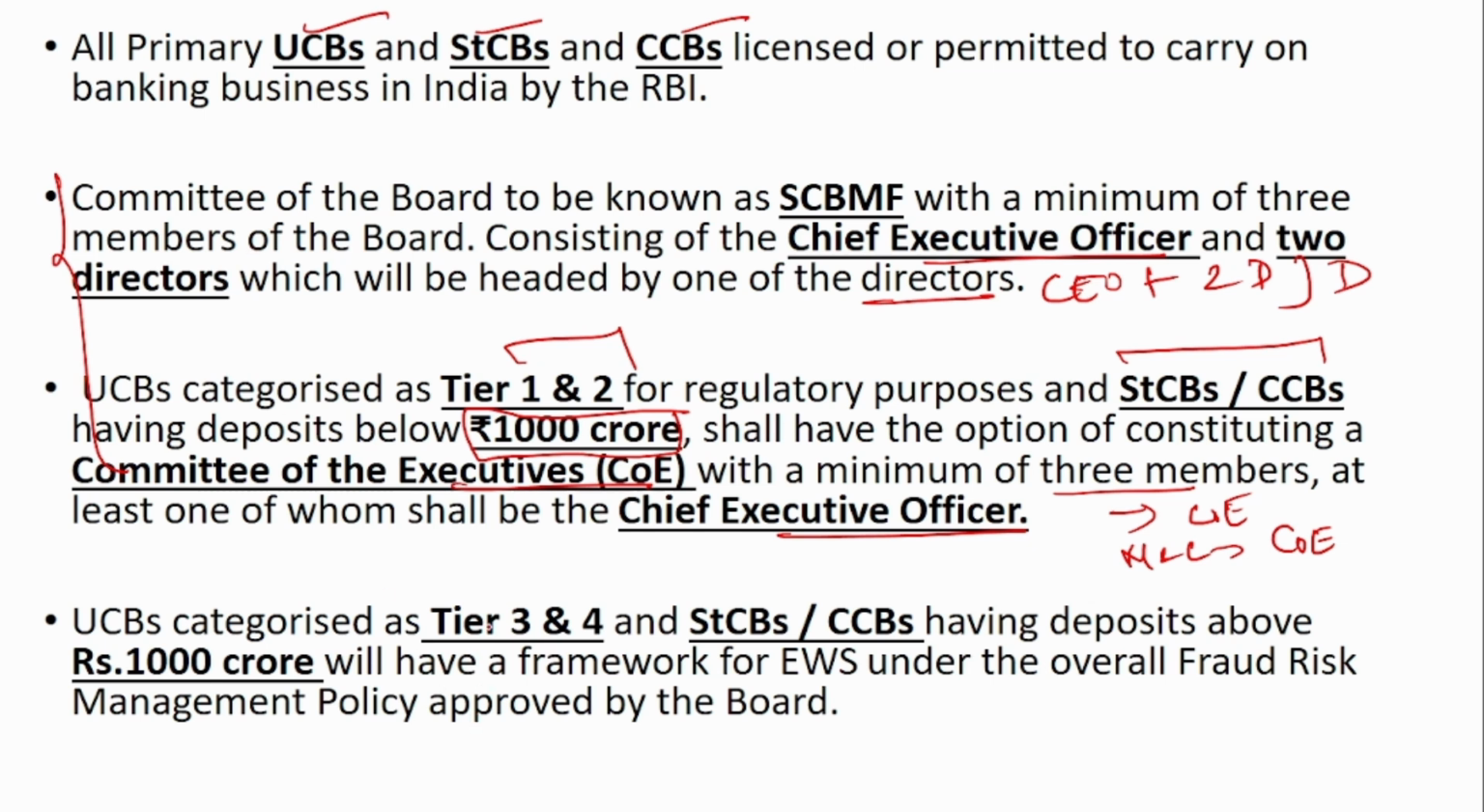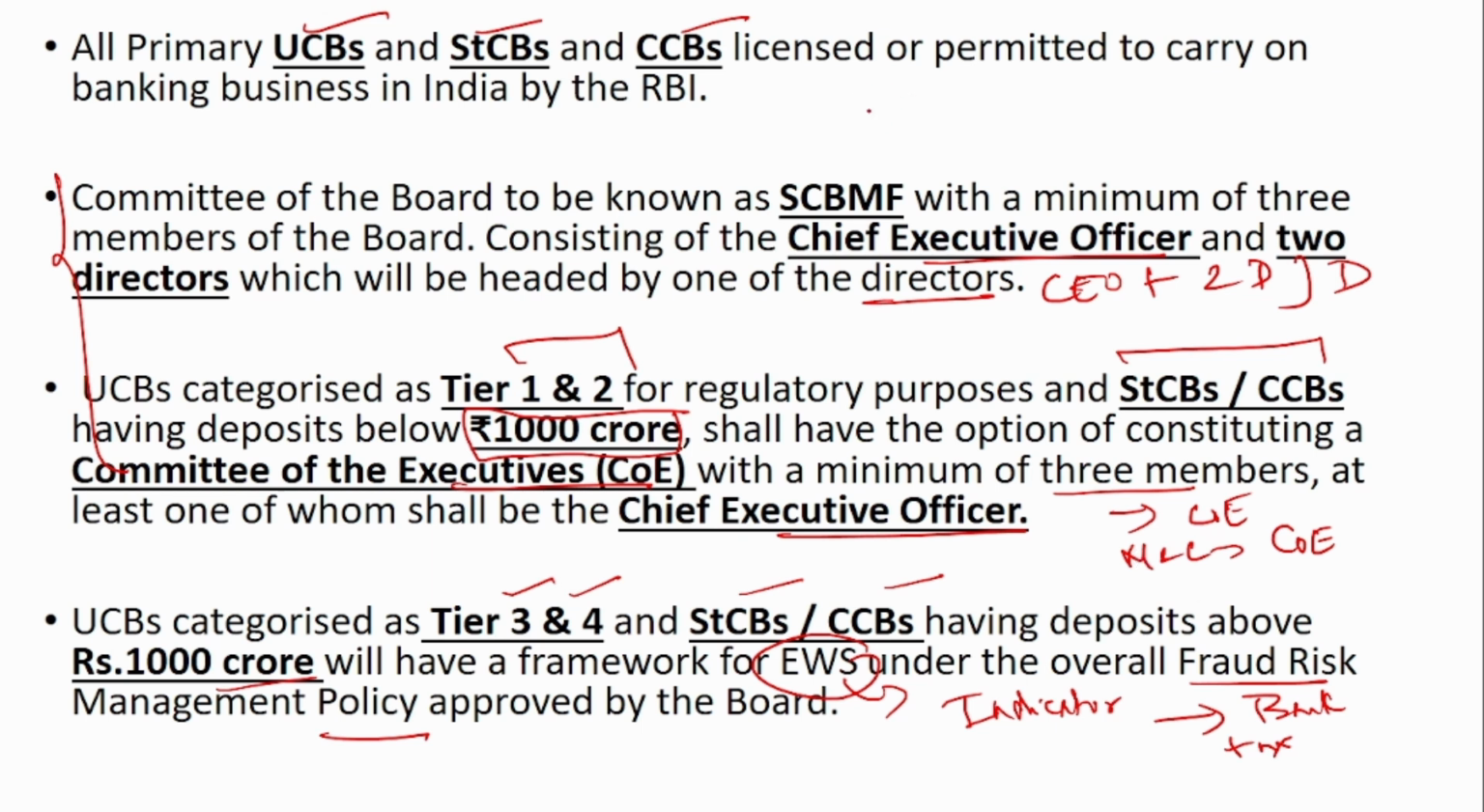And apart from that, Tier 3 and Tier 4 and State Cooperative and Central Cooperative having a deposit size of more than 1000 crores, they have to have a framework for early warning signals under the overall fraud risk management policy. Now, these early warning signals are just like an indicator. So, these indicators are created by the banks for various types of transactions.